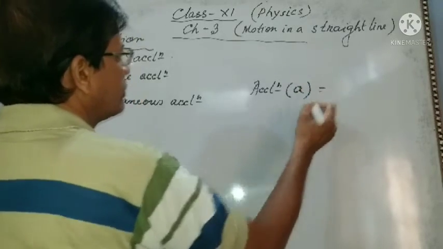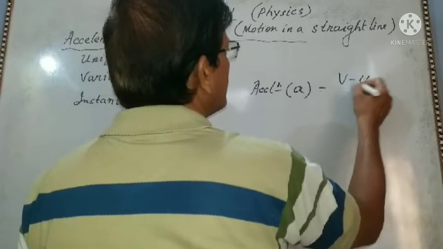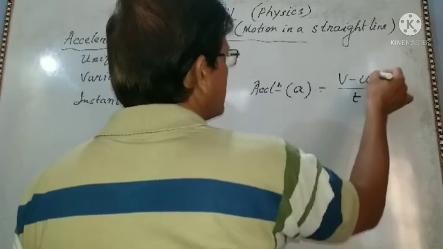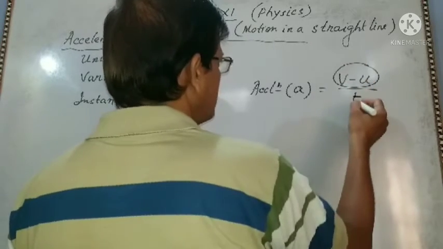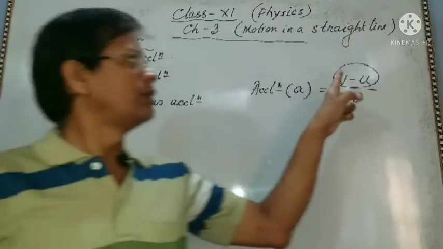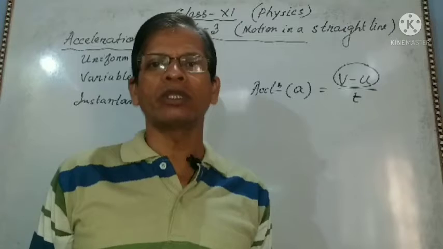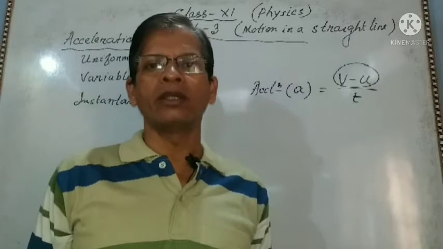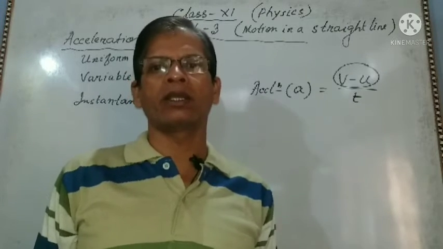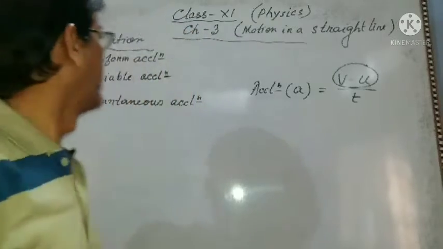Therefore, a equals v minus u by t. This is the change in velocity in time t. So acceleration is (v minus u) by t. Here v means final velocity, u means initial velocity, and t means time taken to change the velocity. Clear?